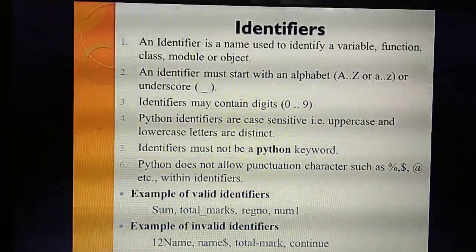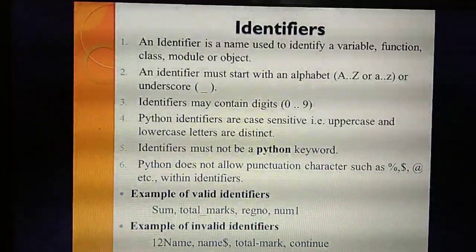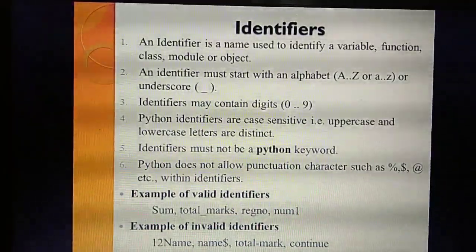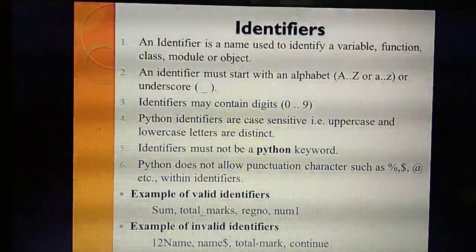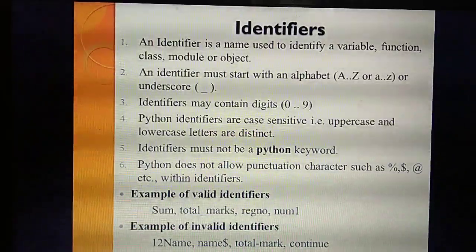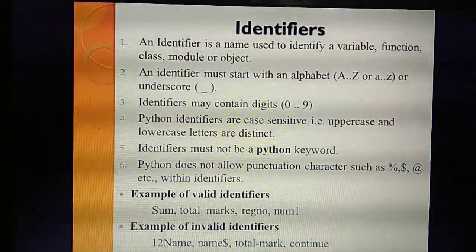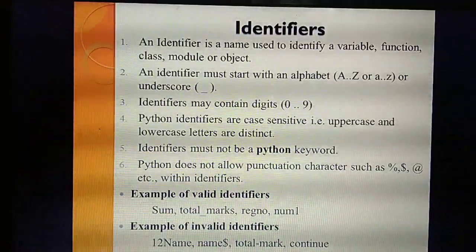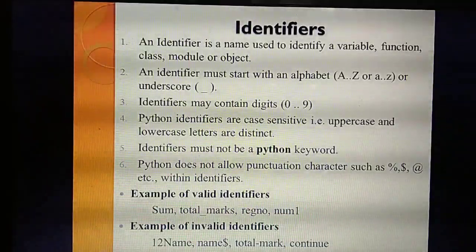Understand? So what are the points you have studied in identifiers? Let's recall once. First, what do you mean by an identifier? It is a name. What's the use of that name? It is used to identify a particular variable, function, class, module or object.